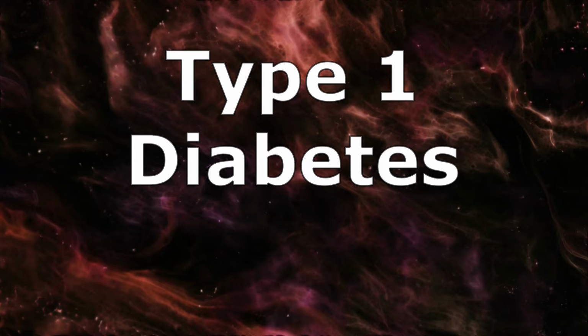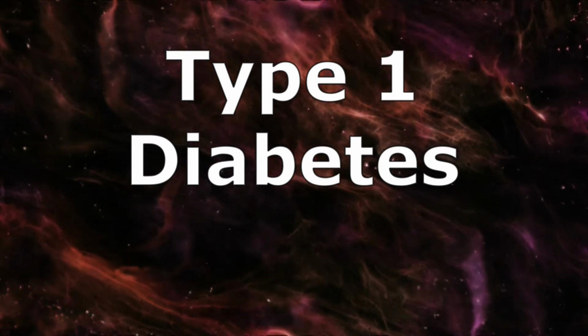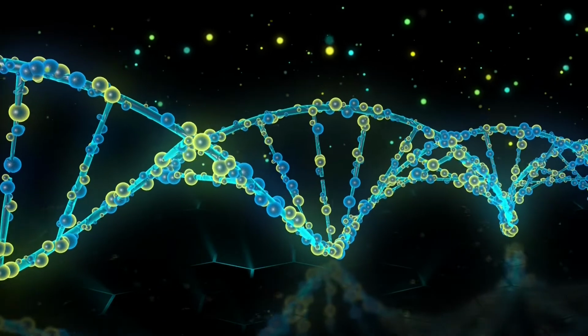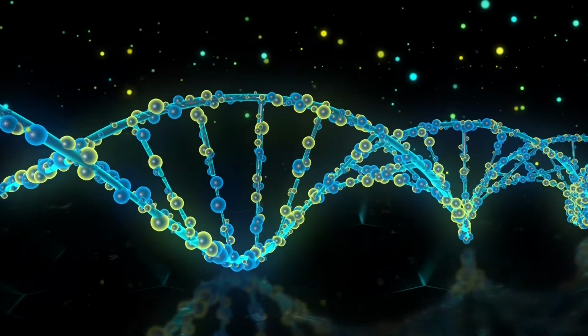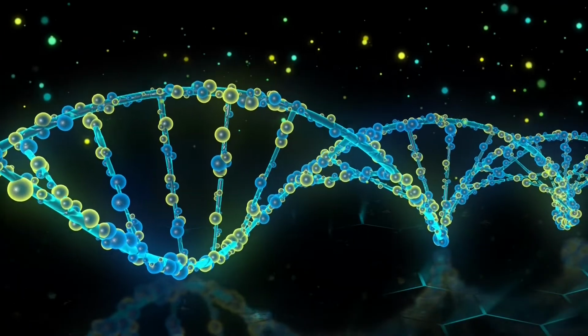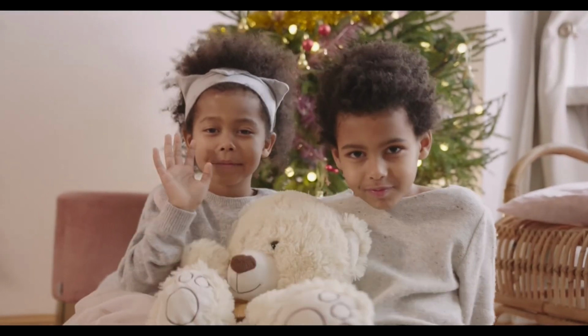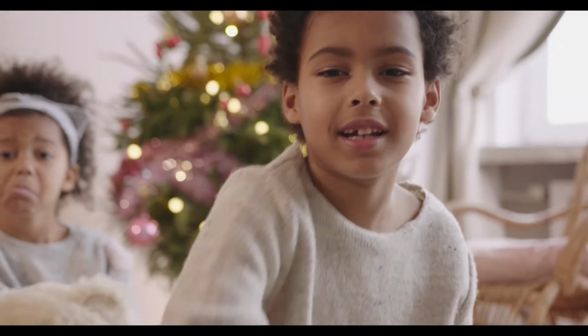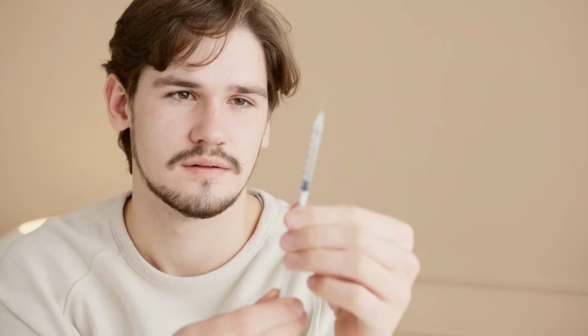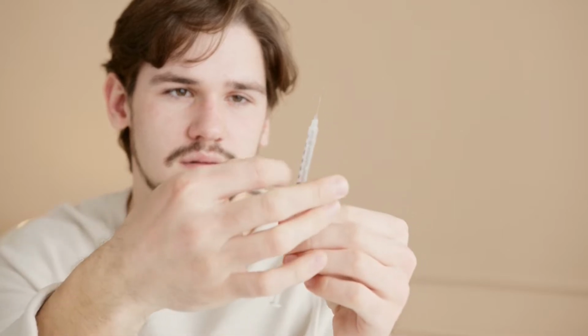Type 1 diabetes. If you have type 1 diabetes, your body does not make insulin. Your immune system attacks and destroys the cells in your pancreas that make insulin. Type 1 diabetes is usually diagnosed in children and young adults, although it can appear at any age. People with type 1 diabetes need to take insulin every day to stay alive.